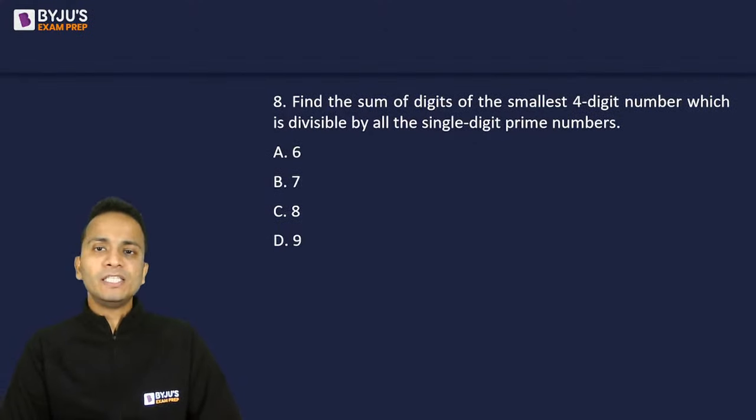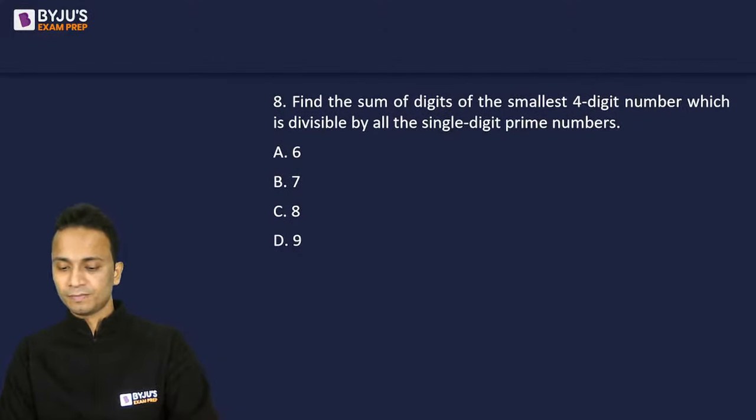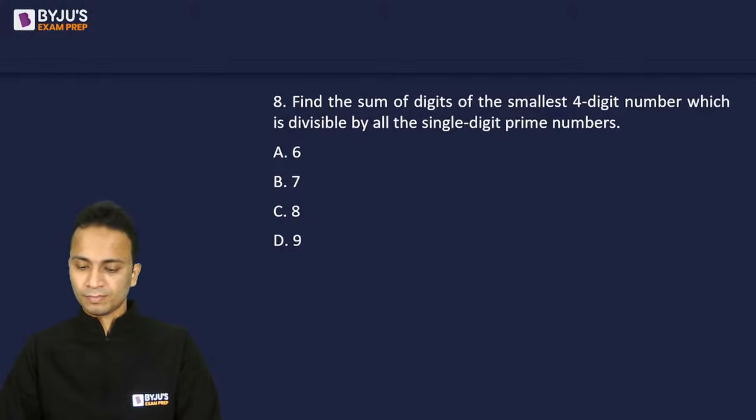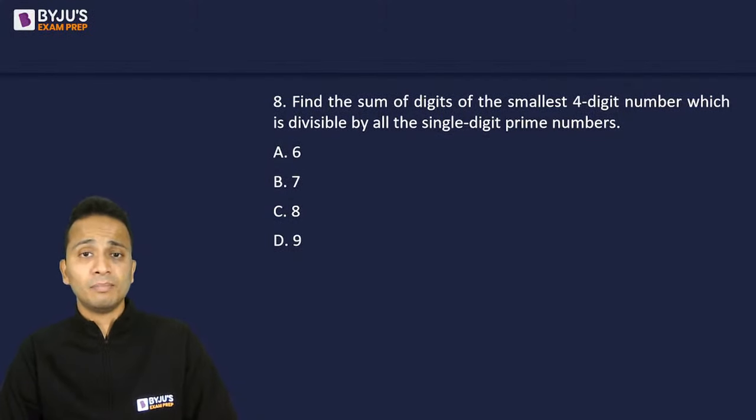Find the sum of the digits of the smallest 4-digit number which is divisible by all the single-digit prime numbers.